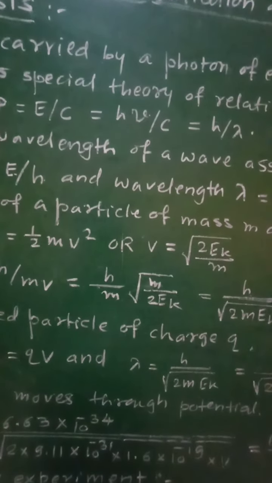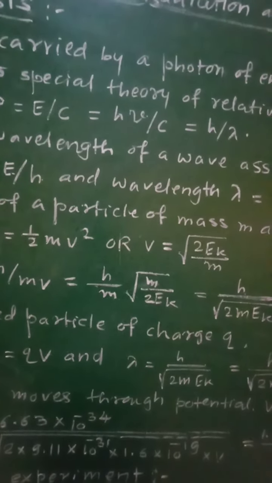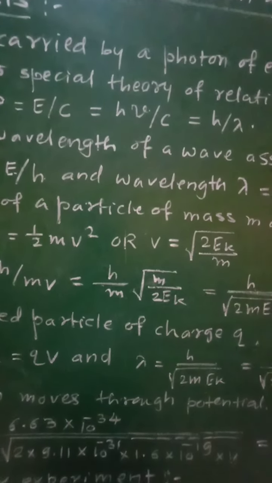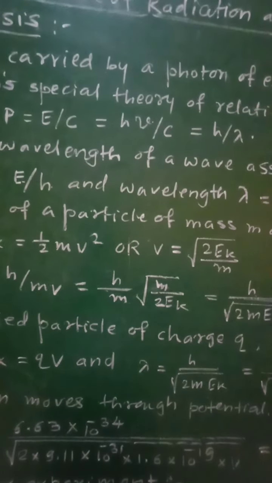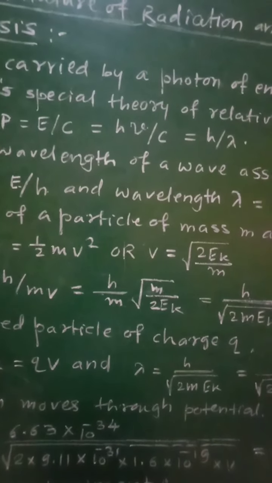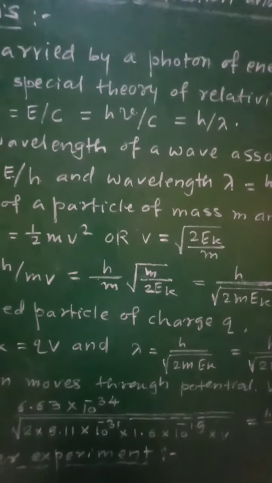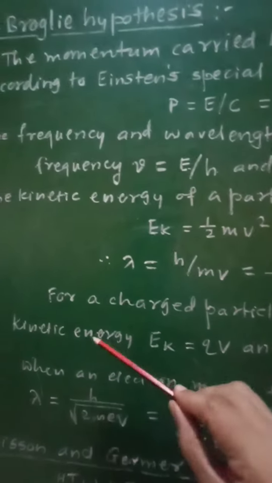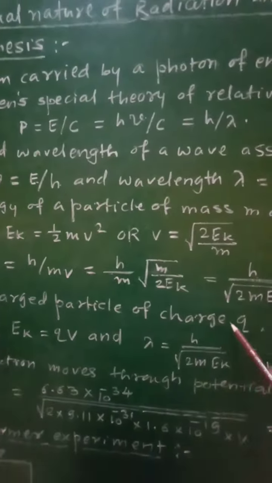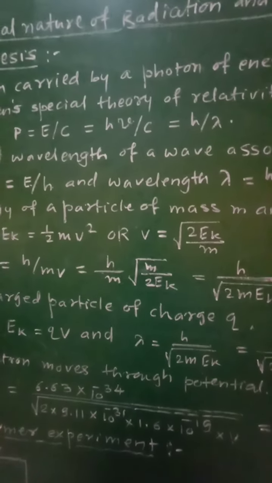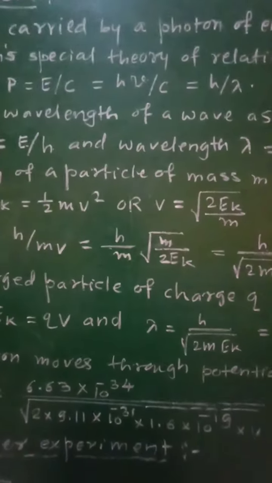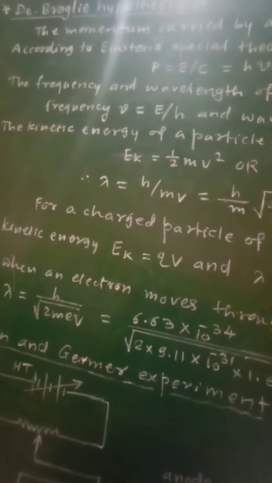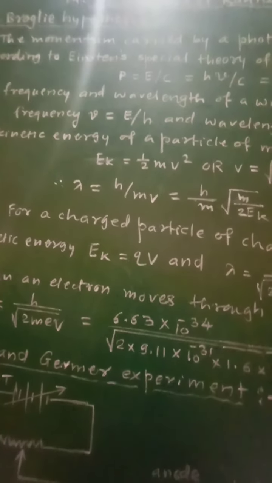When a charged particle of charge q is accelerated from rest through a potential difference V, the work done on that charge will be equal to qV, and it will provide the kinetic energy.